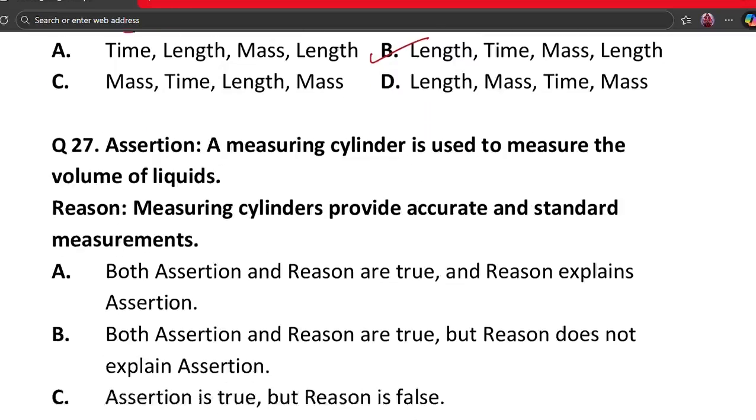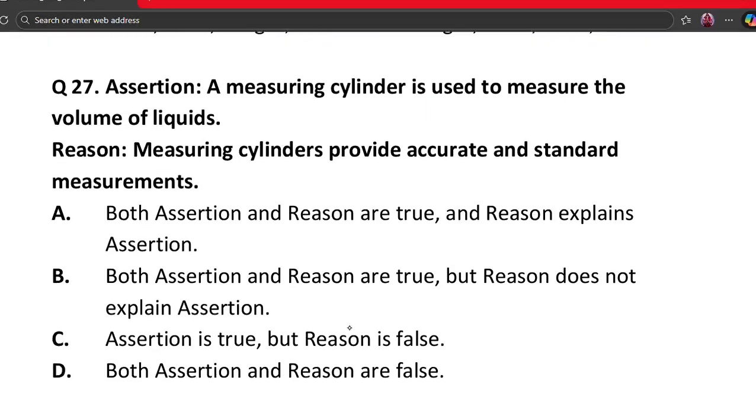Our next question is question number 27. Assertion: a measuring cylinder is used to measure the volume of liquids. Reason: measuring cylinders provide accurate and standard measurements. Option A says both assertion and reason are true, and reason explains assertion. Option B says both are true, but reason does not explain assertion. Option C says assertion is true, but reason is false. And option D says both assertion and reason are false.